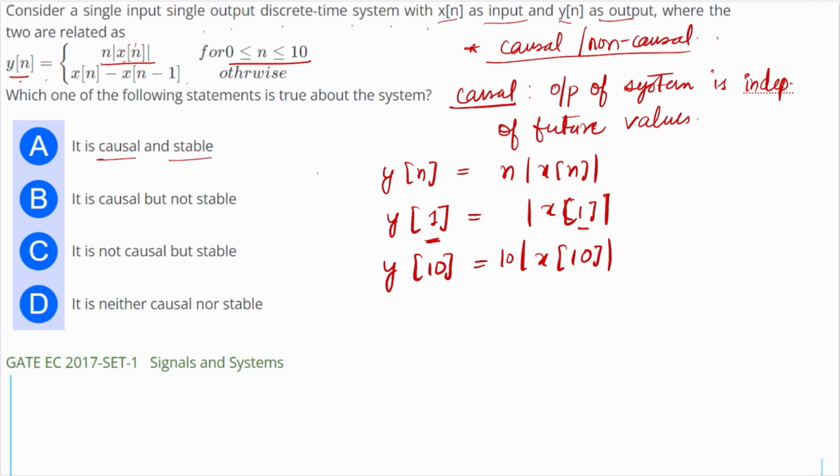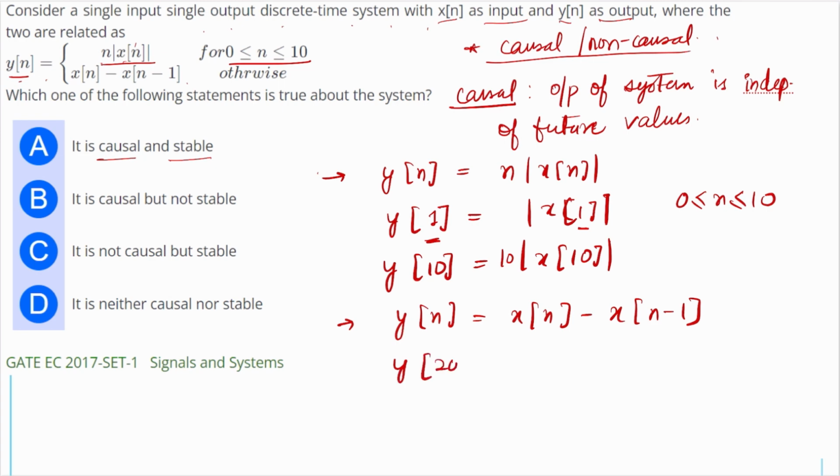So no future values. Now if we take any other value, suppose y[20], it will be x[20] minus x[19]. So it depends on the present value and the past value, but it does not depend on future value. So this type of system is a causal system.